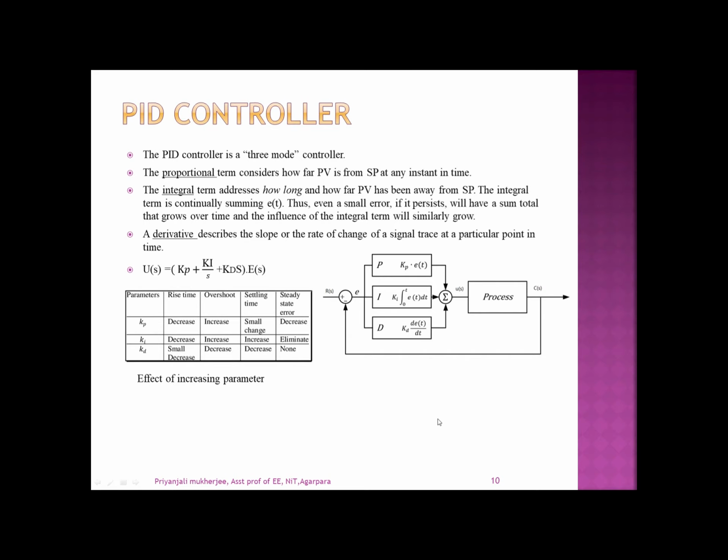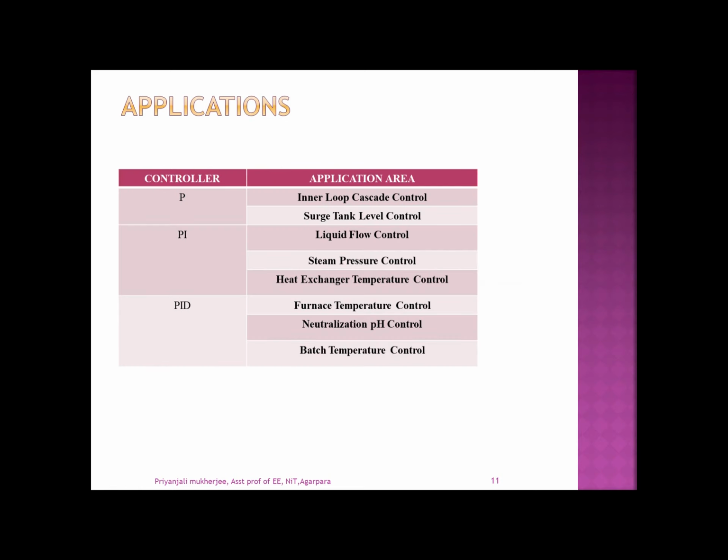Next is the applications of these three types of controllers: P, PI and PID controller. Now in industry, the maximum use is the PI, that is 98% of use, but PID can be used almost 95%, whereas the P has only limited applications in industry.